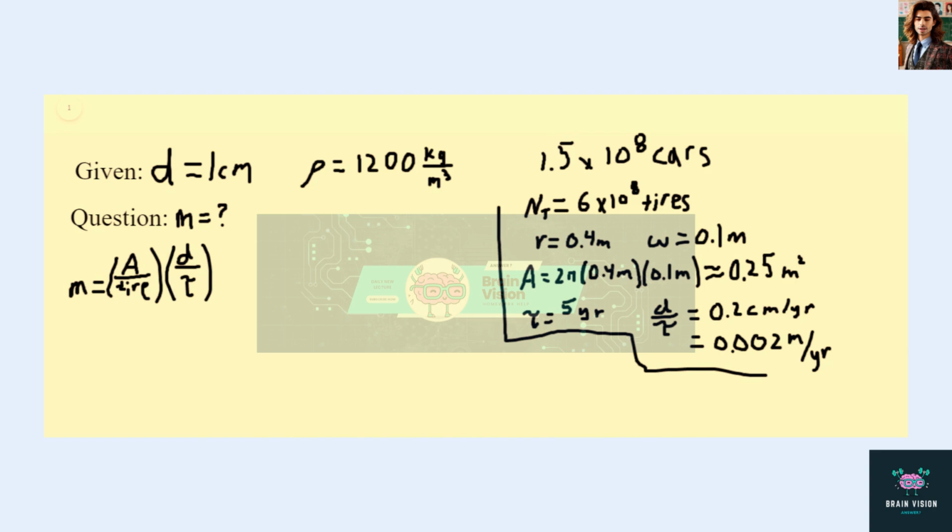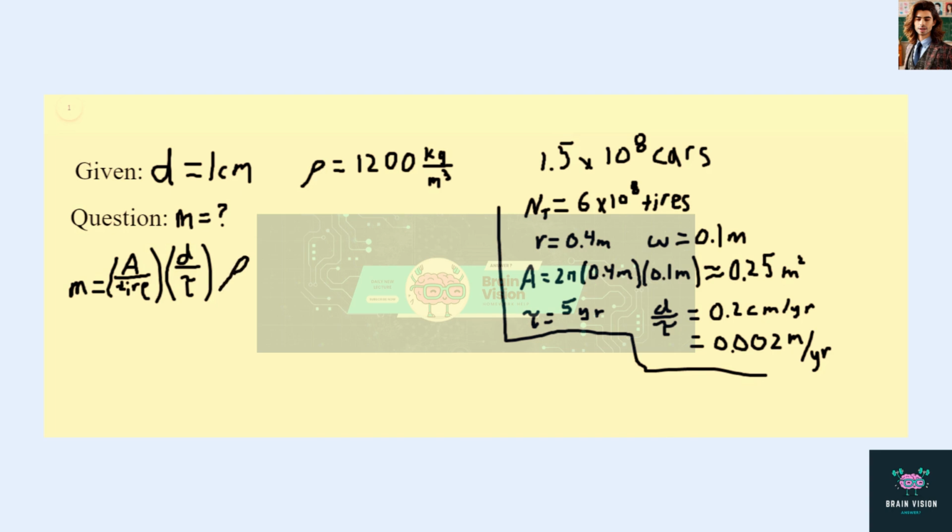That gives us units of meters cubed per year, but we want kilograms per year. To get rid of the meters cubed and get kilograms, we multiply by our density.